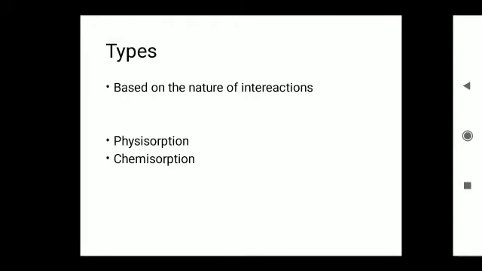Depending on the nature of interactions, absorption is classified into two types: physicoabsorption and chemicoabsorption. Physicoabsorption is also called physical absorption. Chemicoabsorption is also called chemical absorption. The differences between physical and chemical absorption are discussed as follows.